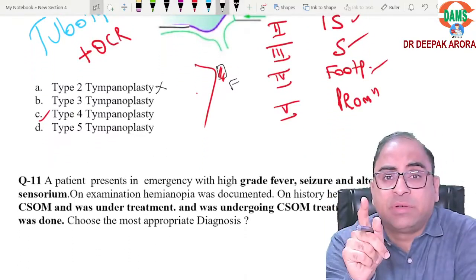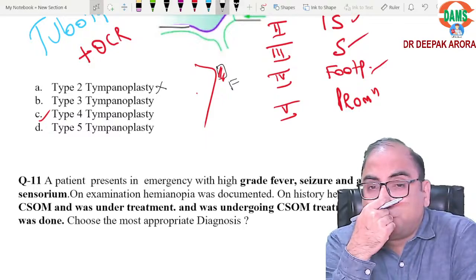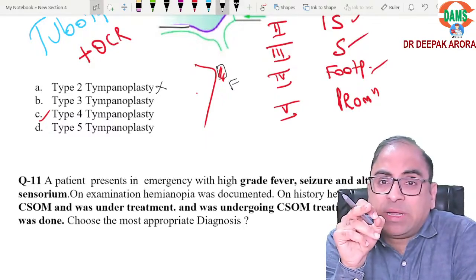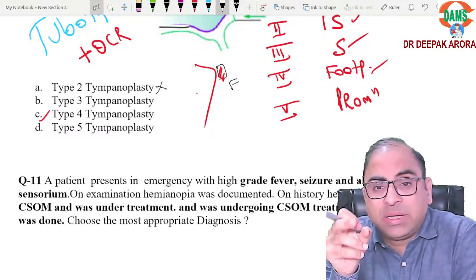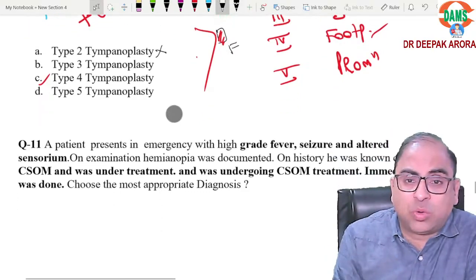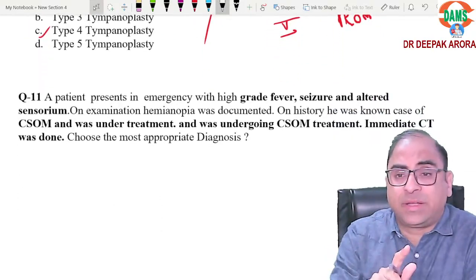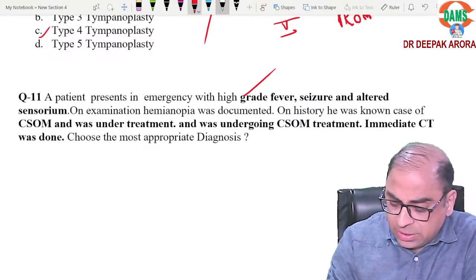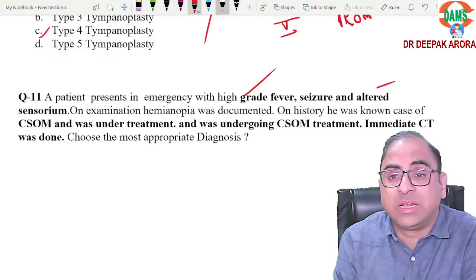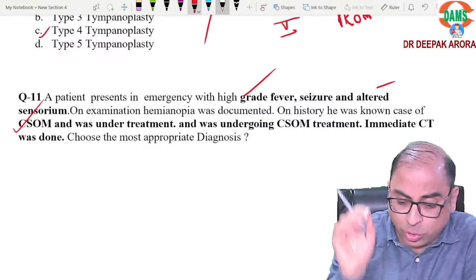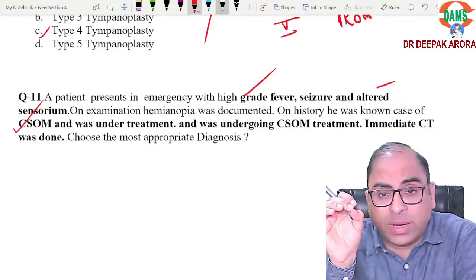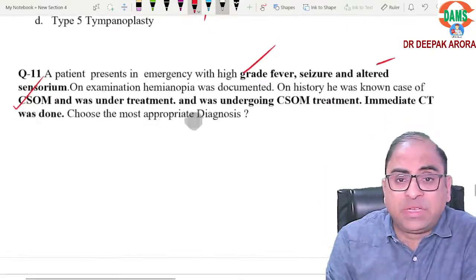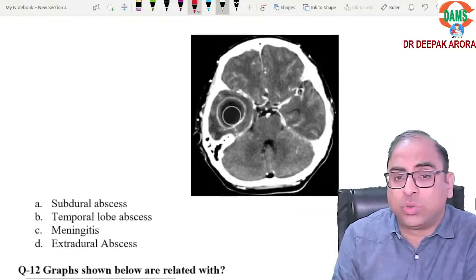Question number 11. If you have attempted our FMGE CBT, in which I have given this MCQ, this is an old PYQ of the NEET exam. The patient is having seizures, altered sensorium, which means CNS involvement. On examination, he is a known case of CSOM under treatment. An immediate CT was done. They have shown you this CT examination.